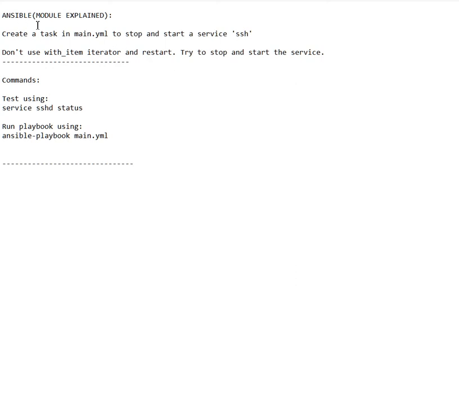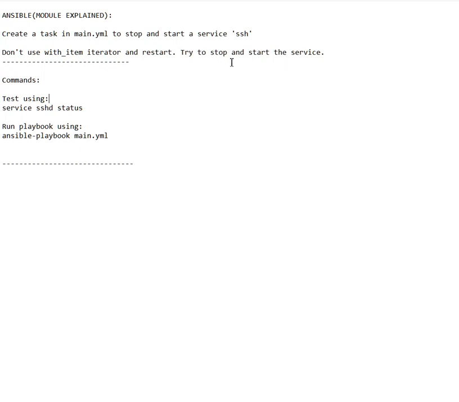So today we will see a general Ansible problem. The problem is: create a task in main.yml to stop and start a service, SSH. The problem is related to the service module, and here we don't have to use the with_items iterator, and we don't have to use the restart state.